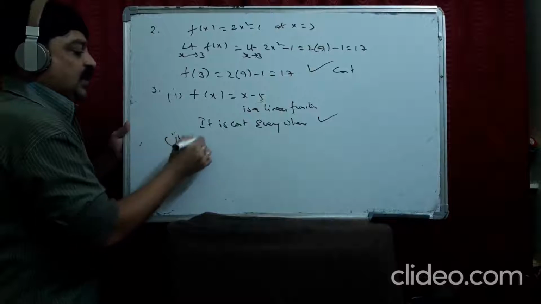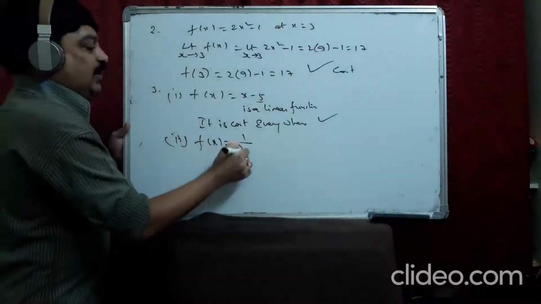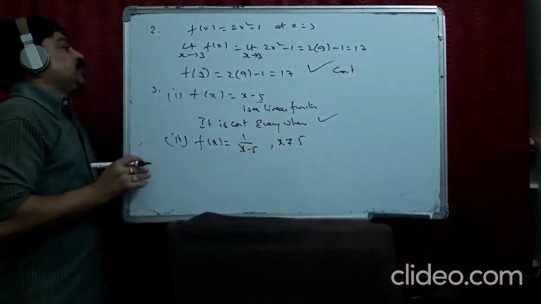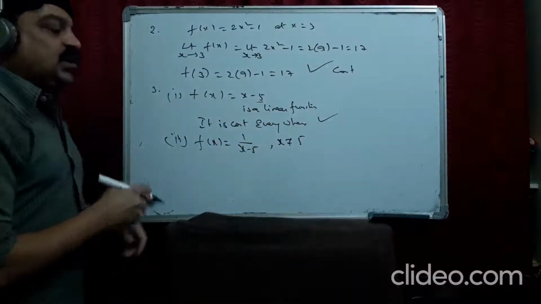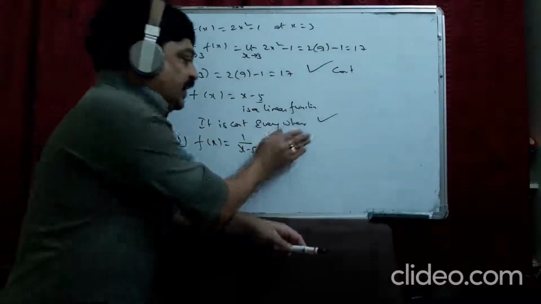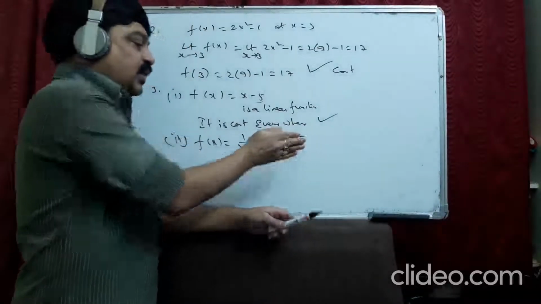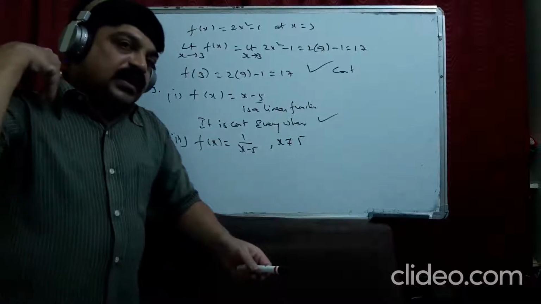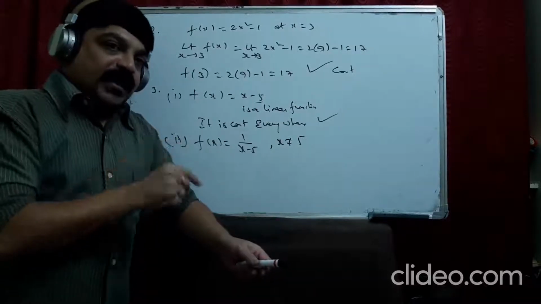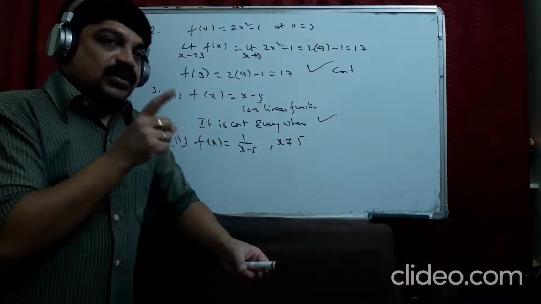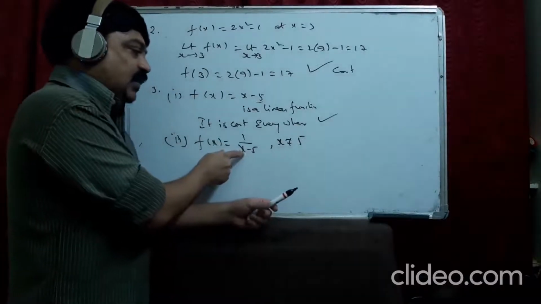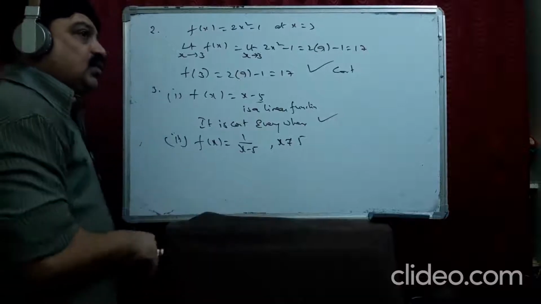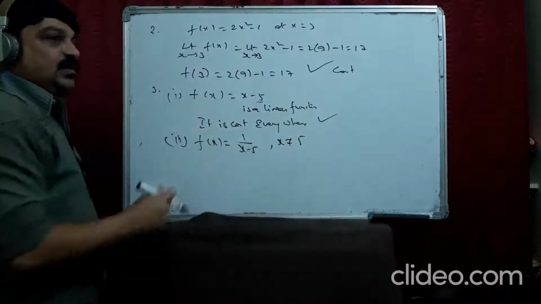Second one, f of x equal to 1 by x minus 5 and x not equal to 5, it is given in the question. Is it continuous? Actually, if it is not given, this function is not continuous everywhere. Because according to the function, we are not supposed to give x value as 5. Because when you give x value as 5, this function becomes undefined.